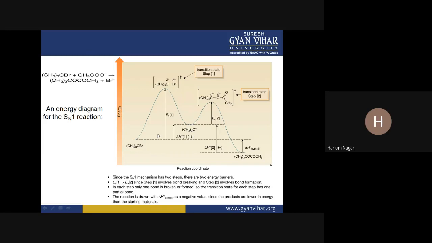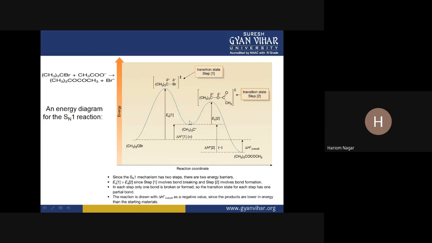Okay. And for breaking of the bond this energy is required, and the energy difference between this transition state and the energy of this substrate molecule is called the activation energy. Activation energy for the formation of carbocation in step number one.